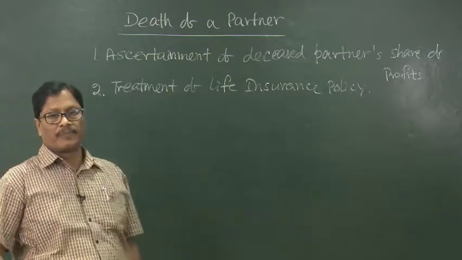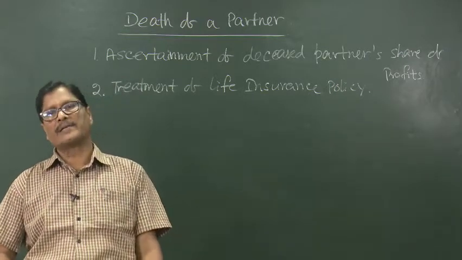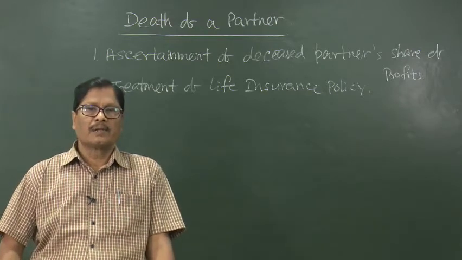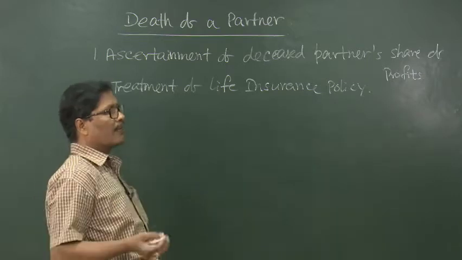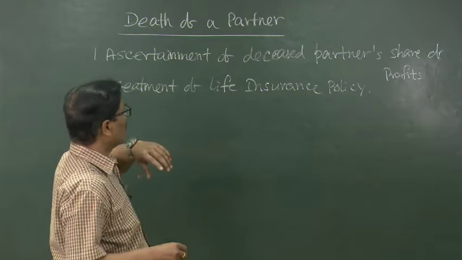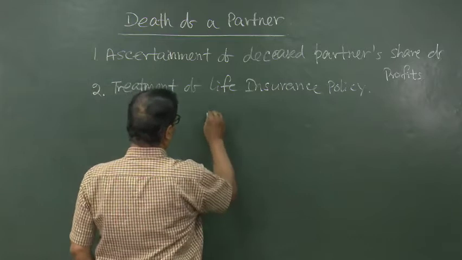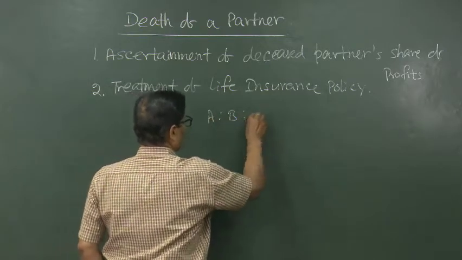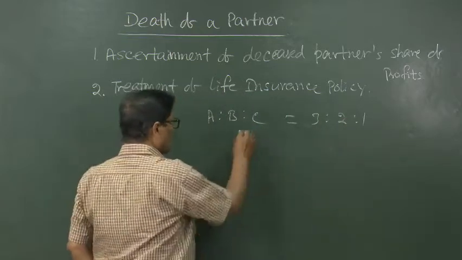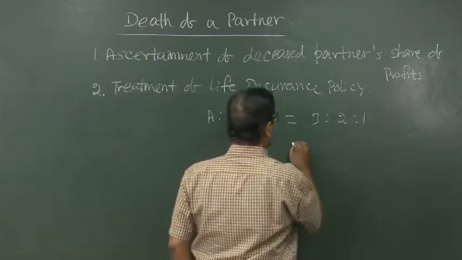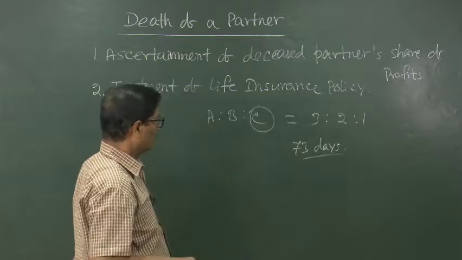Unlike in case of retirement, when the retirement of a partner usually takes place at the beginning or at the end of the year, death may come to any partner at any time. So, we will be taking one example to explain how this calculation of partner's share of profits will be done. Suppose A, B, C share profits and losses in the ratio of 3:2:1 and C expires after 73 days of the commencement of the current year.